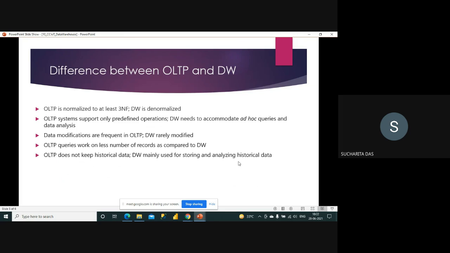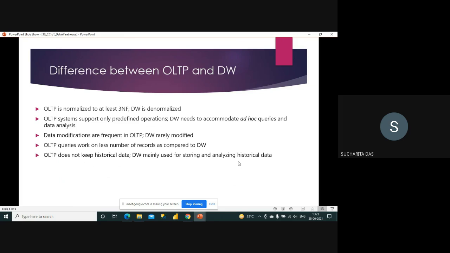Because as you go for a normalized database, you may have multiple tables. There will be no redundant or duplicate data, but whenever you write queries, you have to join all the tables and only then can you get the data. But if it is a denormalized database, then everything is in the same place. So whenever you need the data, you can instantly write one query and get the data. That is the requirement for a warehouse. In a warehouse, we don't make a lot of changes. What we do is write a lot of queries on a huge amount of data. That's why denormalized is the feature of a warehouse.